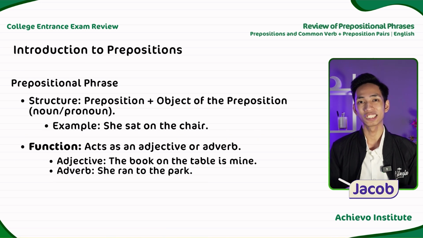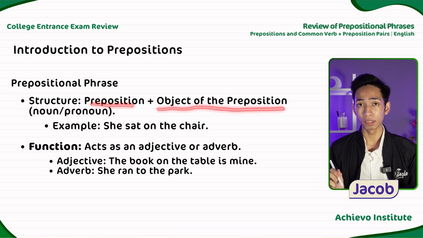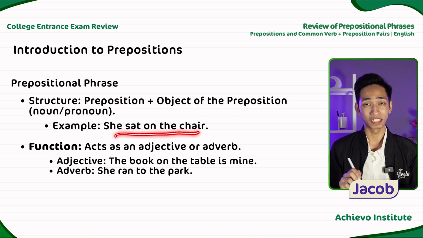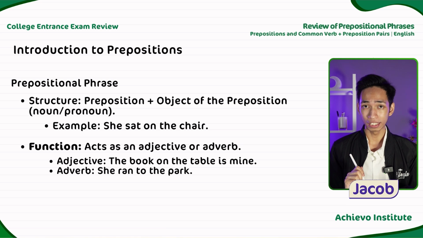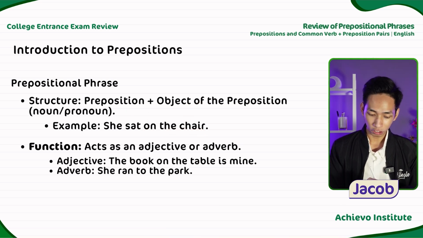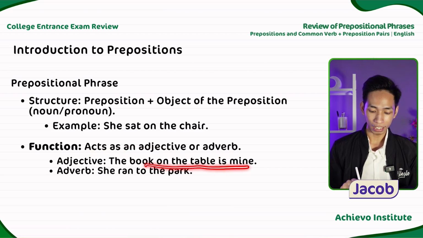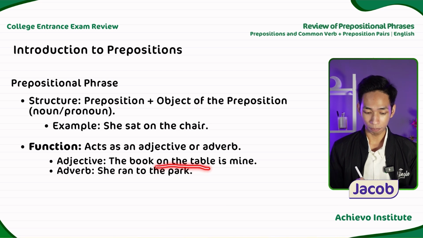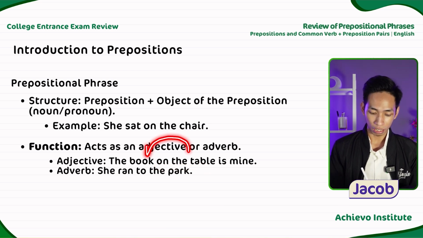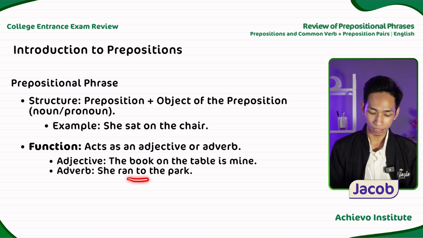Let's discuss the prepositional phrase. This is composed of a preposition and the object of the preposition. For example, she sat on the chair. On the chair is our prepositional phrase. On is the preposition and the object of the preposition is the chair. Its function can be to act as an adjective or an adverb. For example, the book on the table is mine. So, on the table is a prepositional phrase because it describes the noun book. So, it functions as an adjective. While she ran to the park is a prepositional phrase that acts as an adverb because it modifies the verb ran.